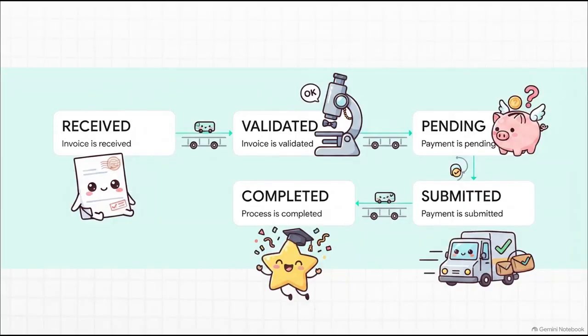So, idempotency protects us at the API boundary, but we also need to protect the agent from itself. This is our second layer of defense. You really can't just give an agent a massive list of tools and pray it picks the right sequence. Instead, you have to build a track by defining strict, linear steps like invoice received to validated to pending to submitted to completed. We intentionally limit the agent's autonomy.